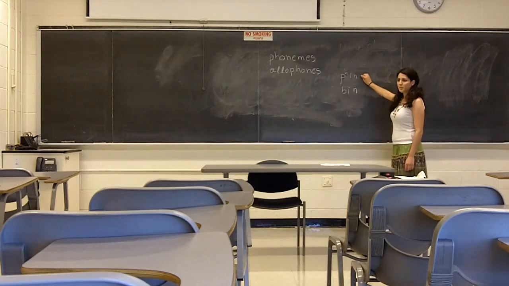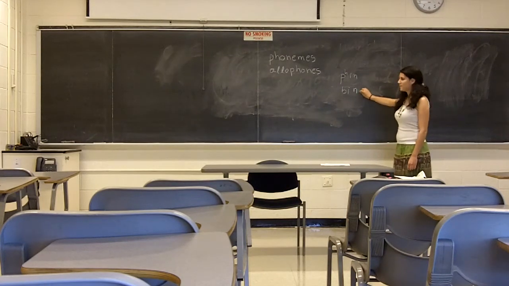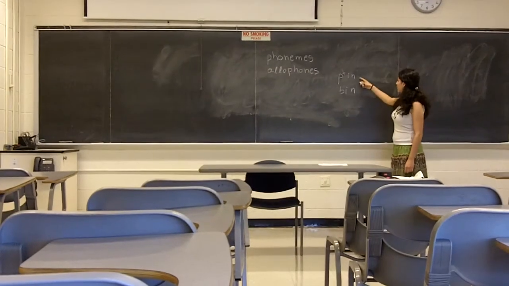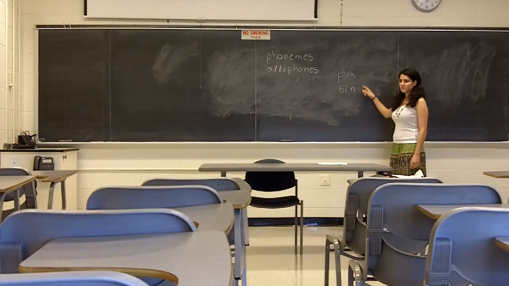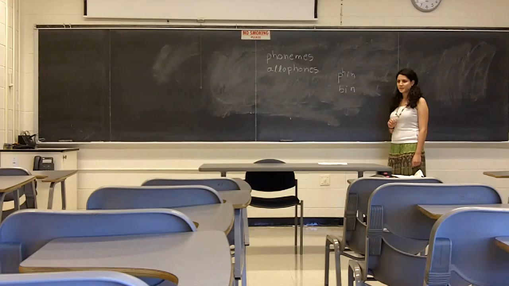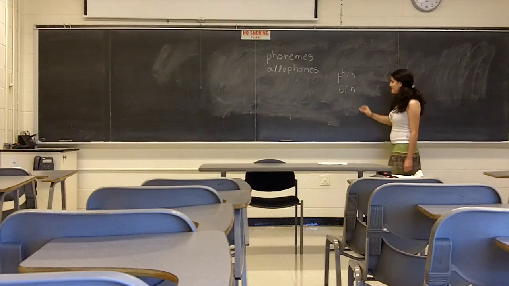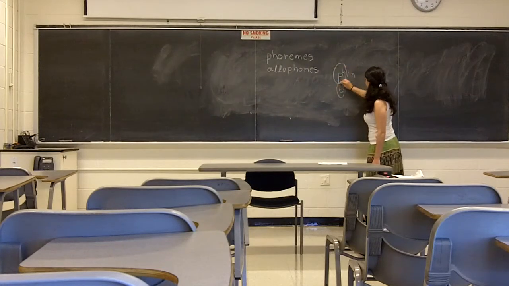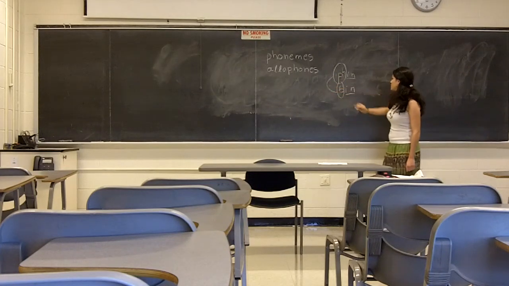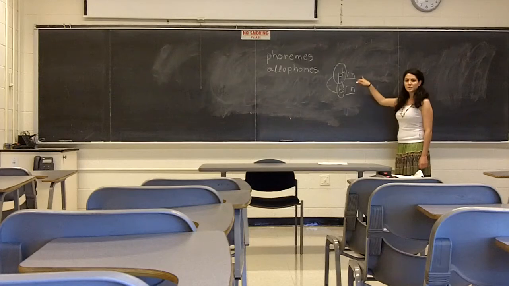So here we have the word pin, and here we have the word bin. So again, this is how we pronounce those words and how we write them, right? So what's the difference between those two words? How can you say that they are two different words and not the same one? What's the difference between pin and bin? What do you think? The first letter? Exactly, it's the first sound, right? Otherwise, it's the same ending. So because of these two sounds, we have two different words.